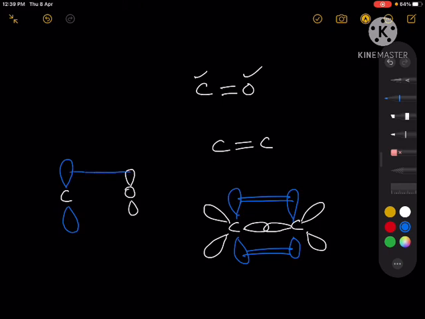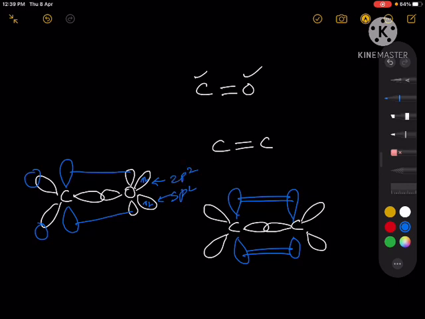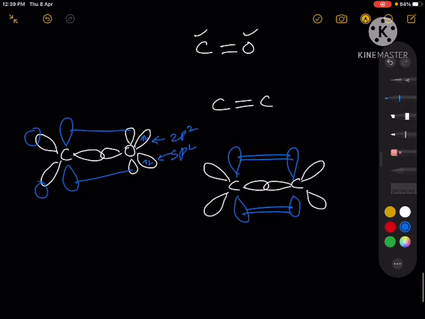and they will overlap with each other to form the pi bond, and the sigma bond is formed in a similar way like this. Another difference is, in case of carbon, these two bonds may be formed between two hydrogen atoms and the carbon, but in case of oxygen, here you have this lone pair in this lobe because it is already filled with 2 electrons, right? So two sp2 hybrids will have 2 lone pairs, but in case of carbon, if these two are hydrogen, then this is a formaldehyde.